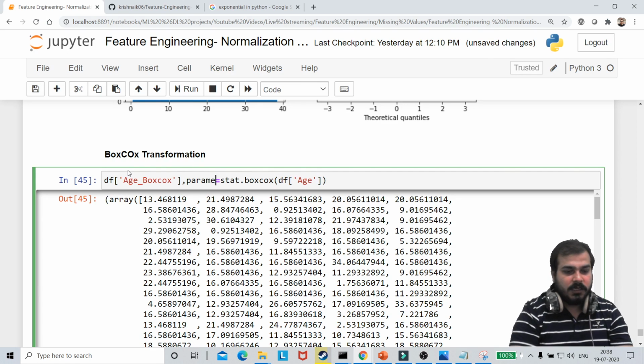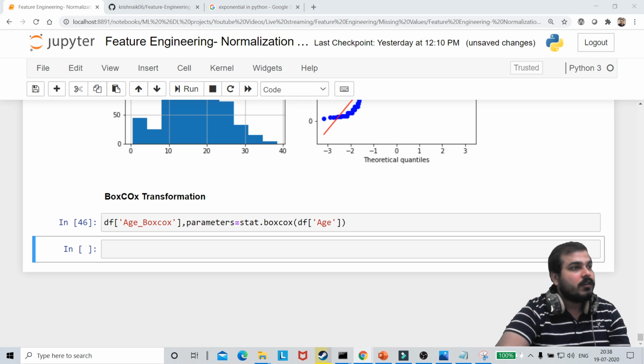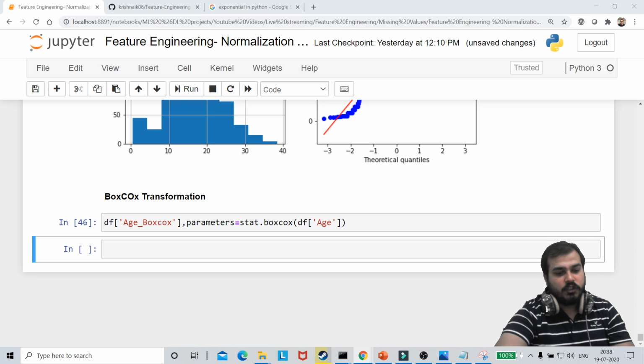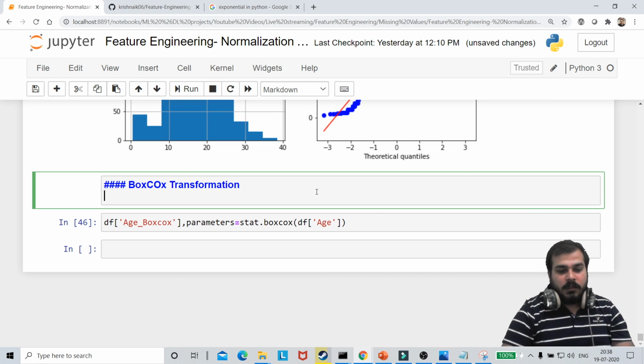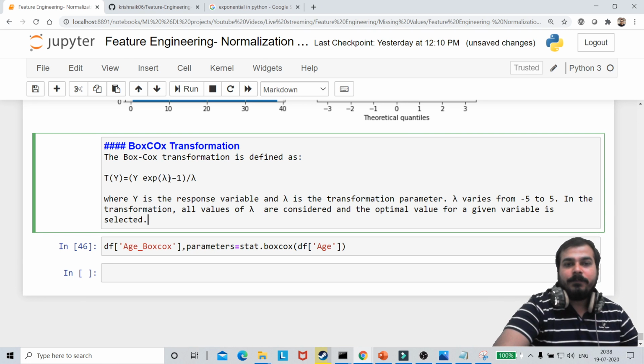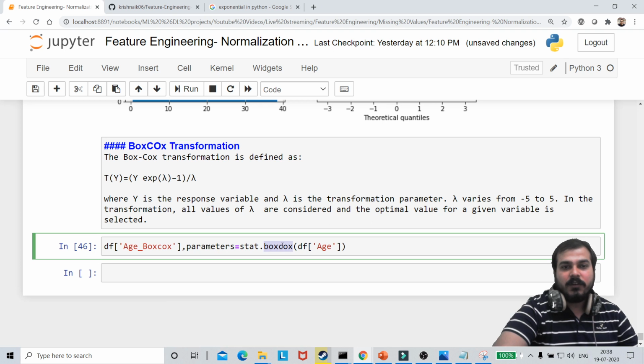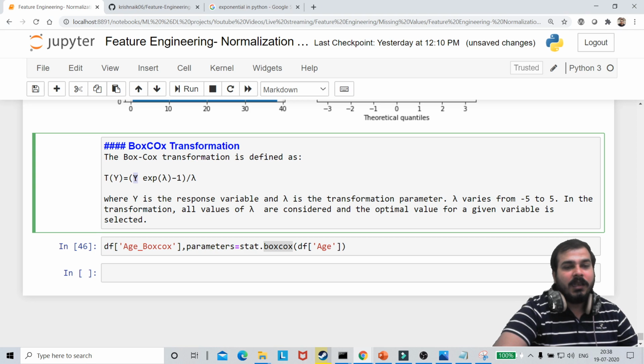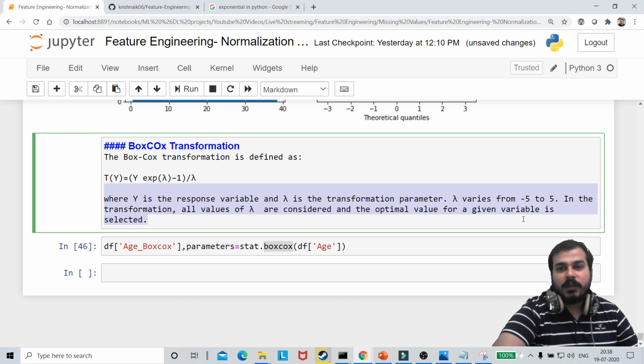Let me tell you the formula for Box-Cox. The Box-Cox transformation is defined by this particular formula, which you will see in your explanation, guys. I've taken this from Wikipedia. Here we have y to the power of lambda. Lambda is nothing but the parameter value you'll be getting from this particular function. And y is your normal age values, where y is the response variable and lambda is the transformation parameter. Lambda varies from -5 to +5. In the transformation, all values of lambda are considered and the optimal value for a given variable is selected.